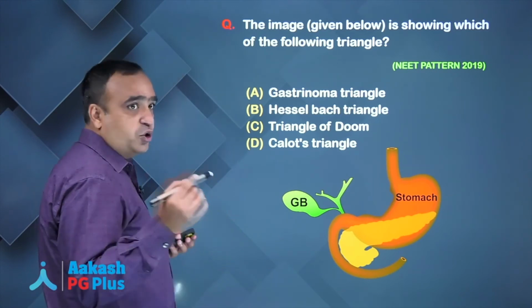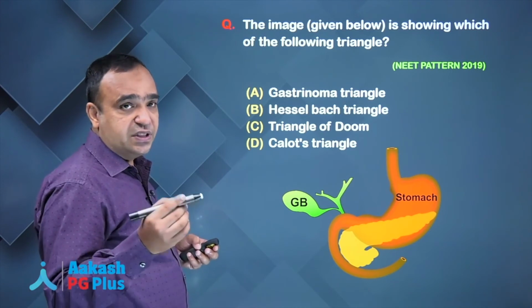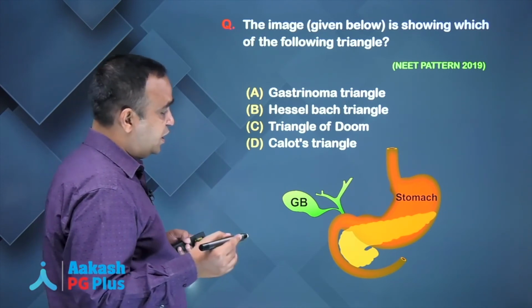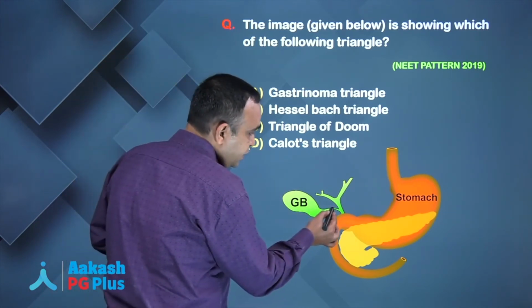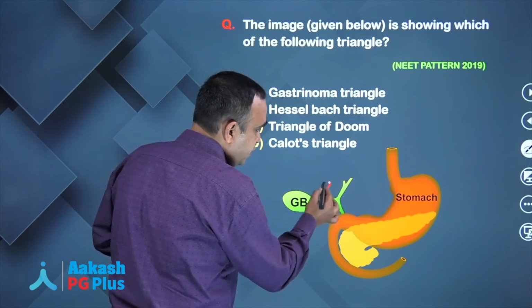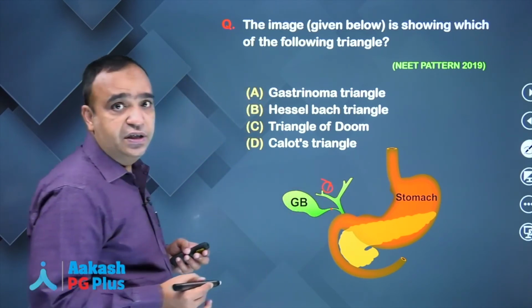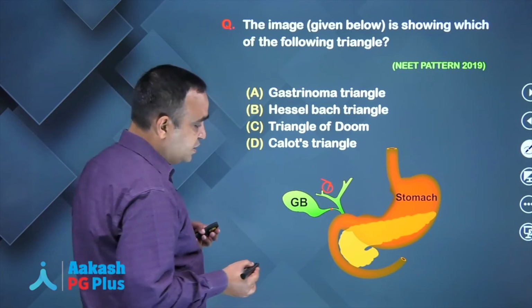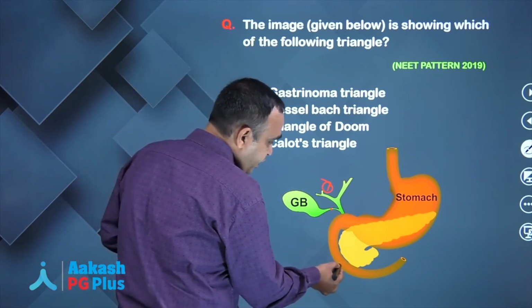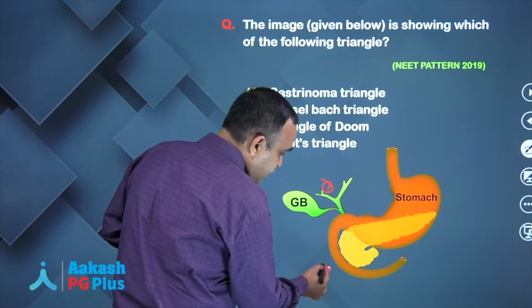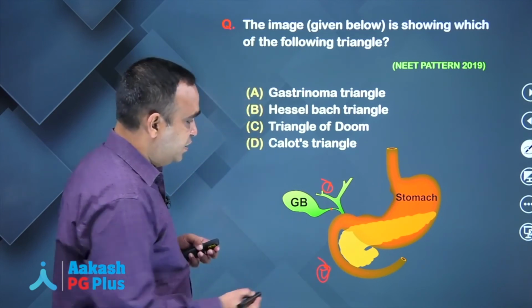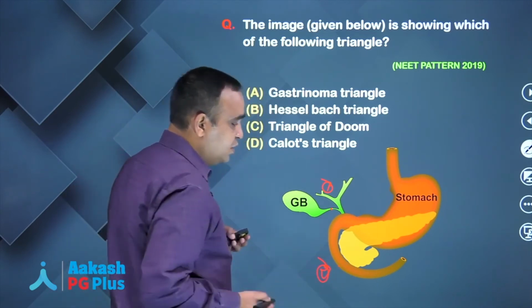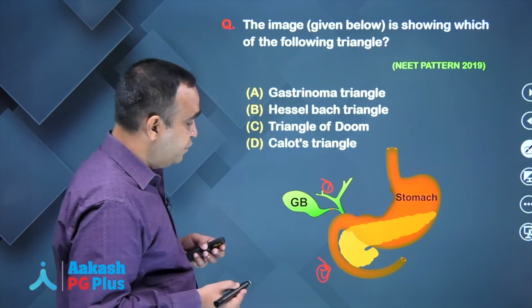The 3 points you should remember to make a Passaro or gastrinoma triangle: first point is the junction of cystic duct and CBD. Second point is the junction of the second and third part of the duodenum.